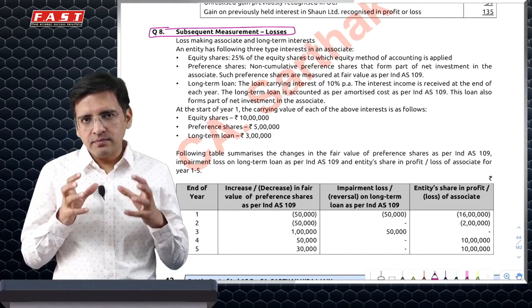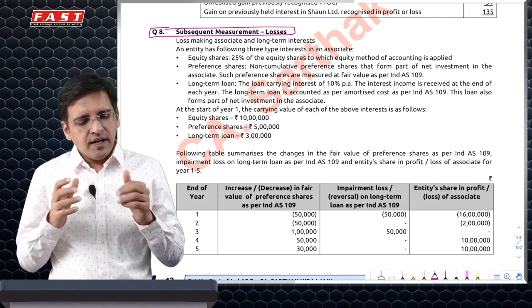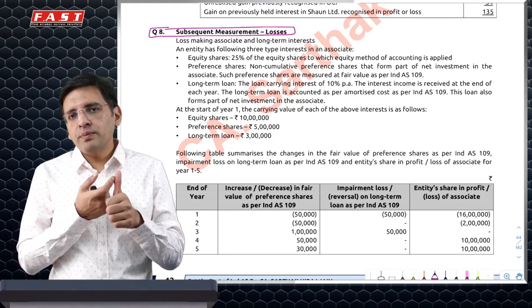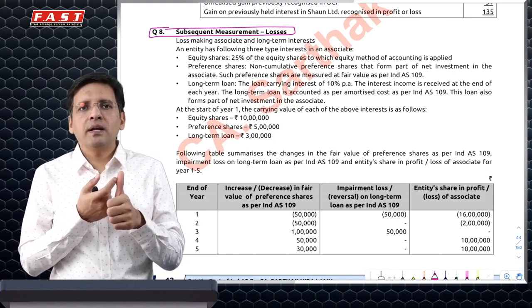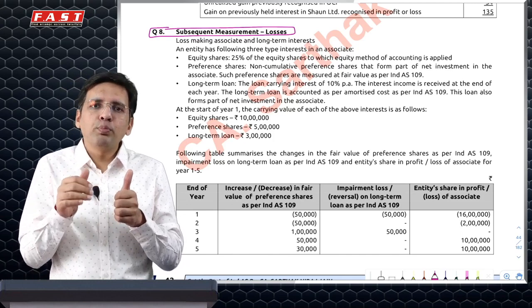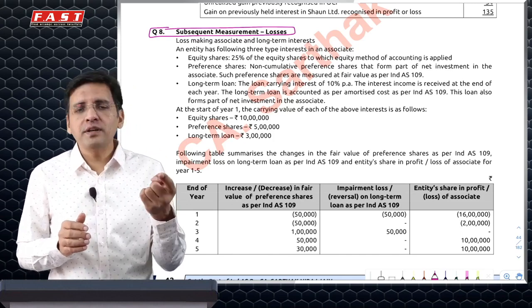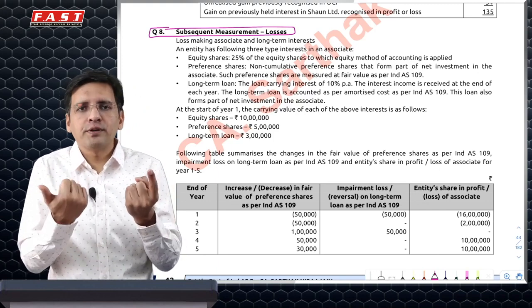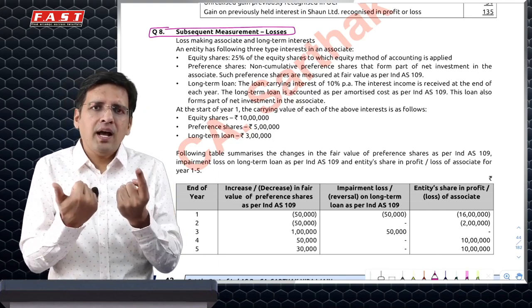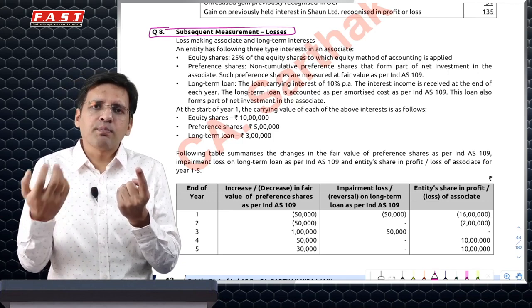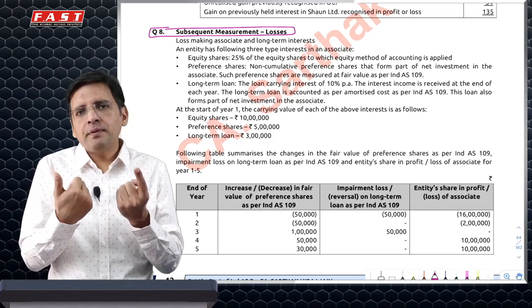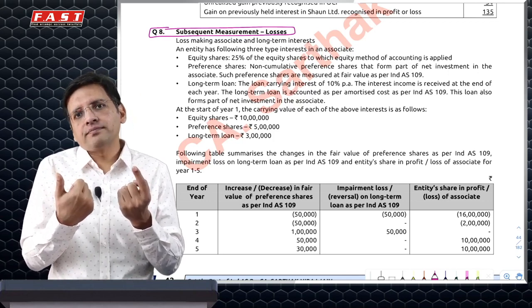Now the problem which comes is, say I have invested 20 rupees and 20% equity shares of Paytm, and I have also given a loan to Paytm. Or in my example, 20% investment was made for 100 rupees. I've also given a loan of 100 rupees to Paytm, right? And this is not at market rate of interest, as a support I've given. Now Paytm makes a loss of 110.